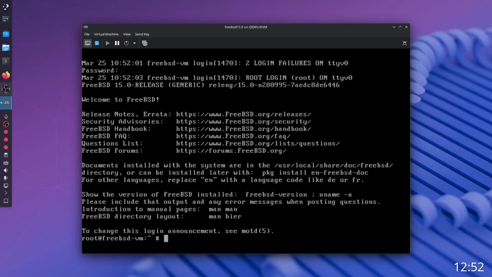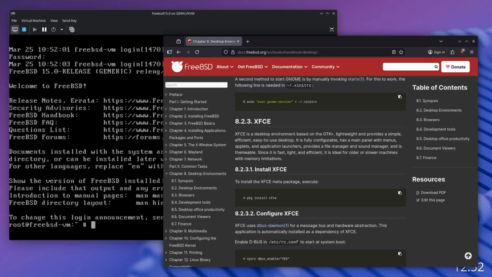Okay. All we need to do now, I guess, is install a desktop environment and see how that looks. So I'll go do some research and come back. Okay, so I've done my research, it seems, and I chose Xfce. I know I used it in the past, so it might be a good idea to try that again.